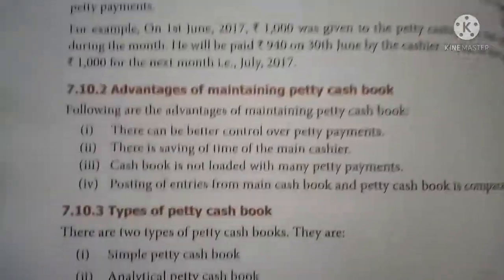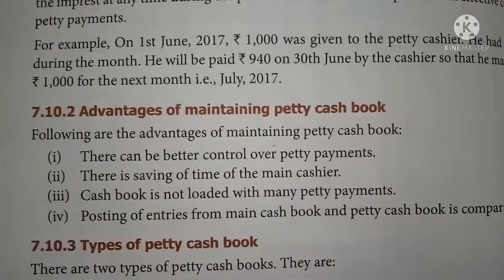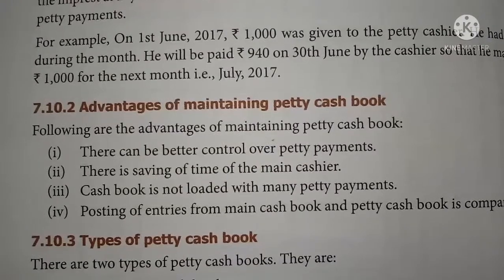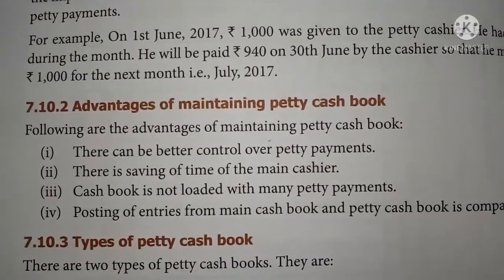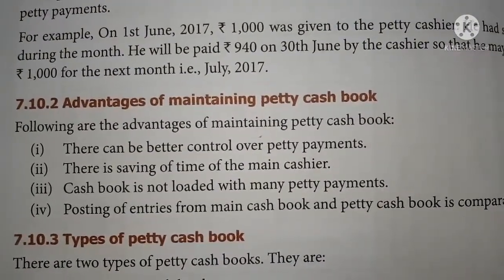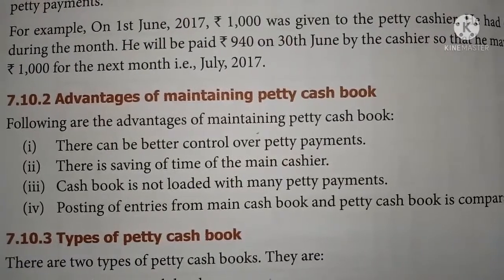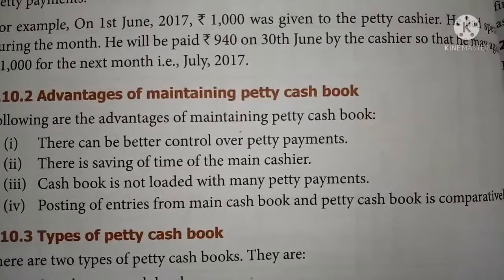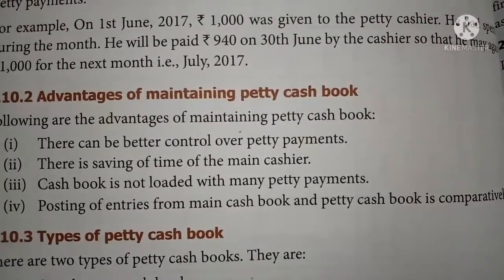Advantages of petty cash book: there can be better control over petty payments. By maintaining the petty cash book, it will be very easy for the business concern to control all the petty expenses. There is saving of time of the main cashier.